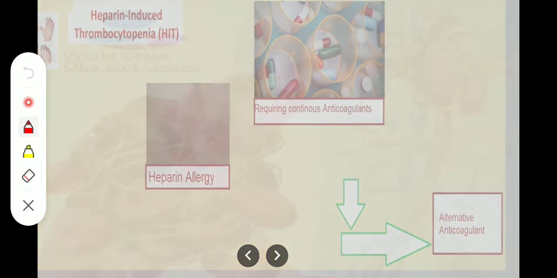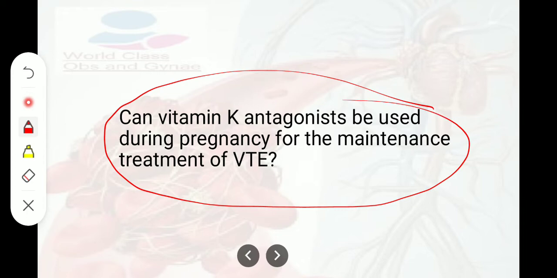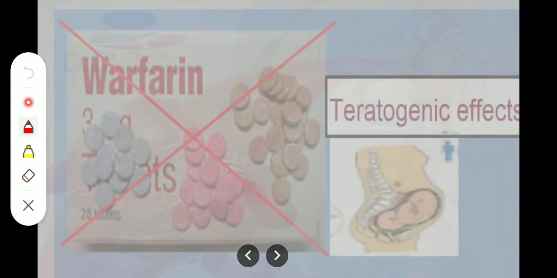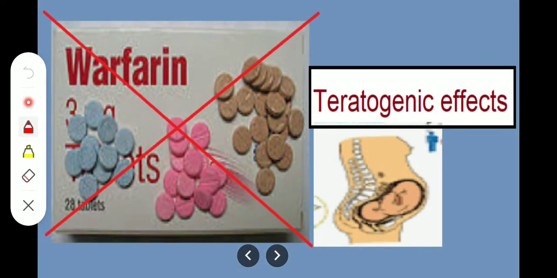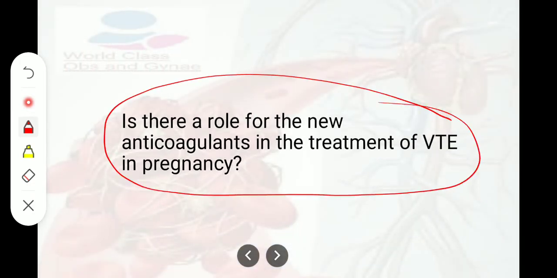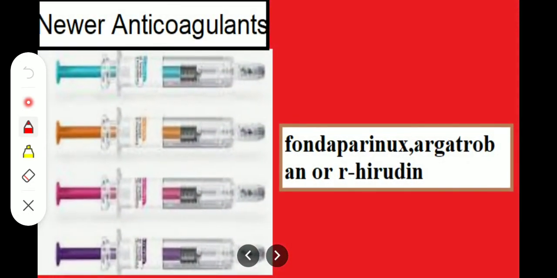Can vitamin K antagonist be given during pregnancy for the maintenance treatment of VTE? About this it is written, no, we shouldn't give it because of the teratogenic effects. Is there any role of newer anticoagulant treatment in the treatment of VTE in pregnancy? Okay, newer anticoagulants like fondaparinux, argatroban, or hirudin have been considered.